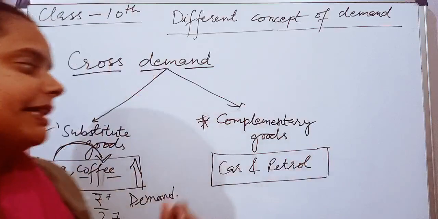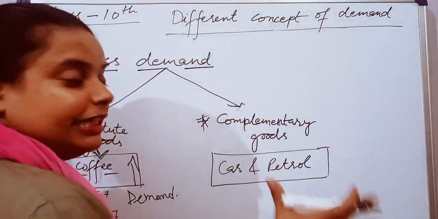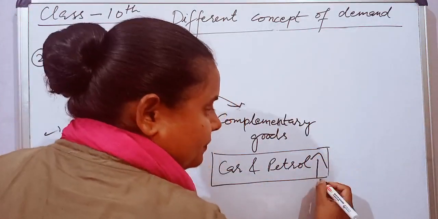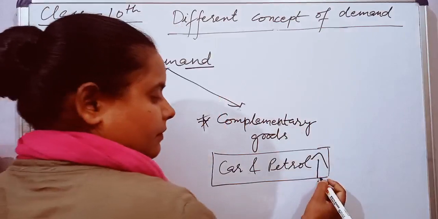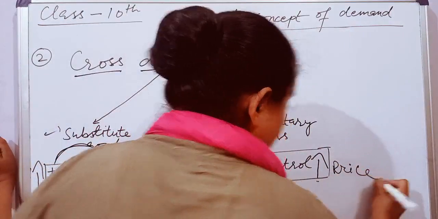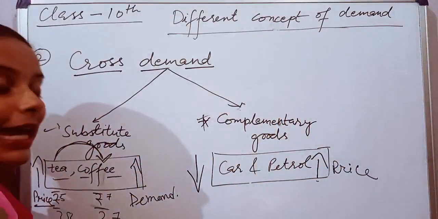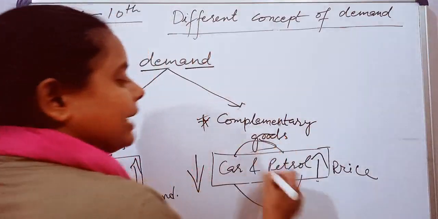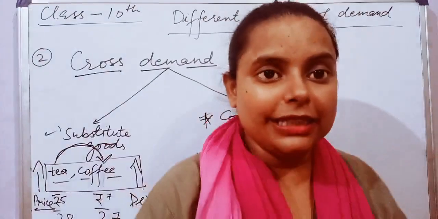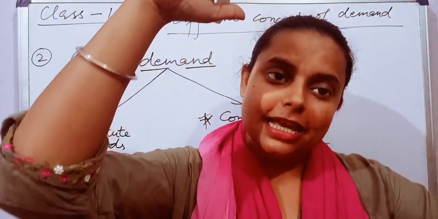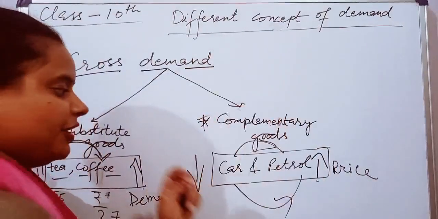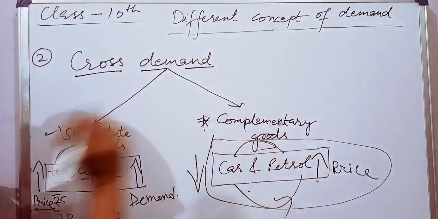Next, complementary goods. In case of complementary goods, they both are used together, jointly. If the price of petrol increases, the demand for cars will decrease. Why? Because they are used together. They can't be used separately. If you purchase a car while the price of petrol is increasing, the demand for cars will decrease. If the price of petrol decreases, the demand for cars will increase. They go in opposite directions. Clear? This is in case of complementary goods.